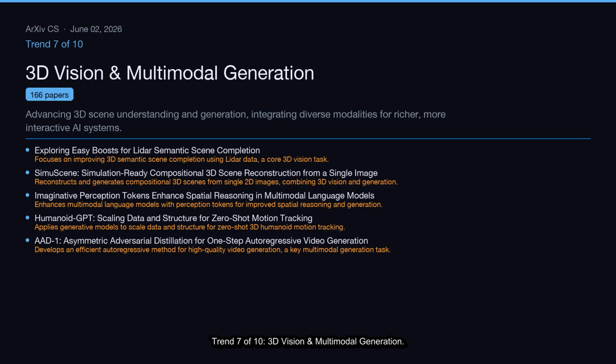Trend 7 of 10, 3D Vision and Multimodal Generation. Advancing 3D Scene Understanding and Generation, integrating diverse modalities for richer, more interactive AI systems. This cluster covers 166 papers.